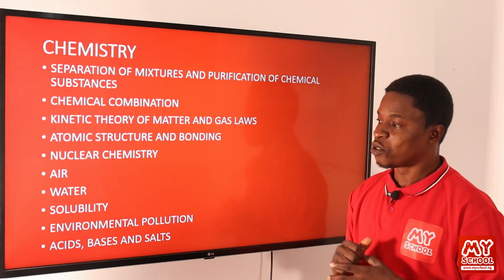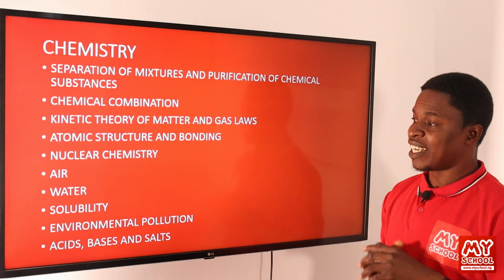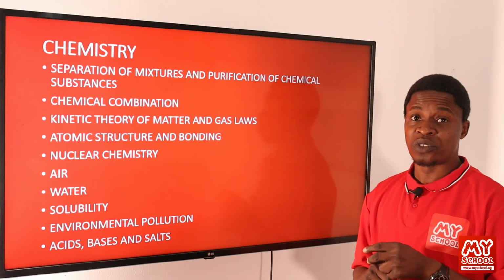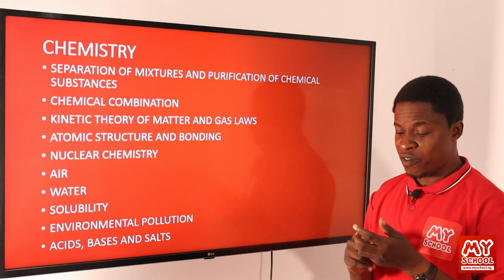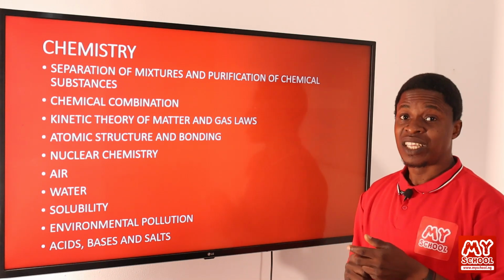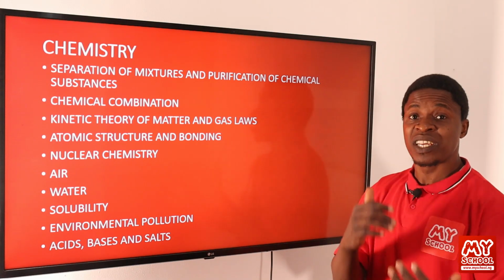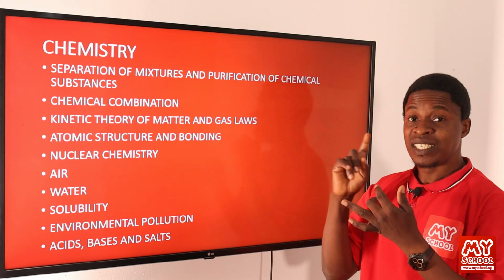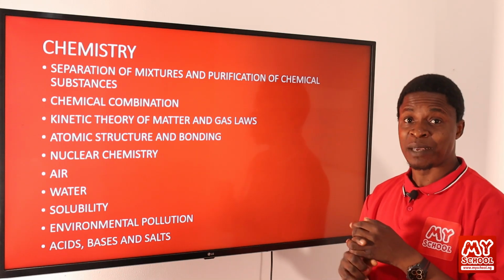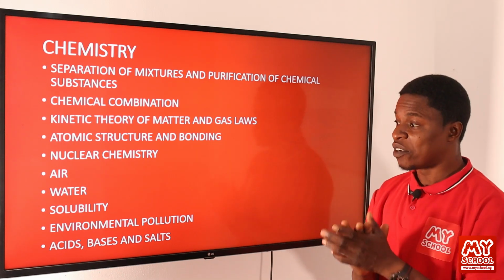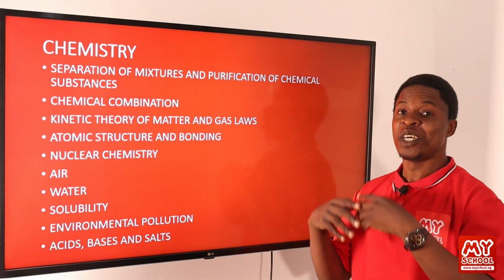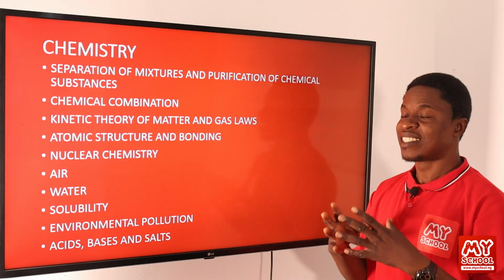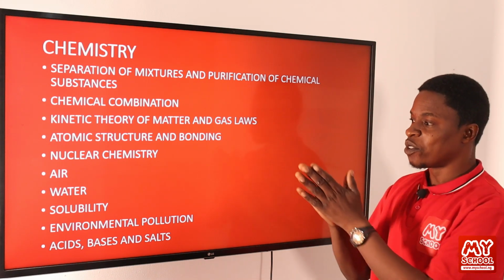Then we'll be looking at solubility. Underneath that, we'll be looking at what solutions are, what make up solutions, solvent. We'll talk about solvent. We look at different solutes that make up solutions. Then we'll be looking at the different types of solutions that we have, be it true solution, be it false solutions, in terms of colloids and the likes. We'll be looking at saturated solution, unsaturated solution, and super saturated solution. All of those we'll be looking at under it.